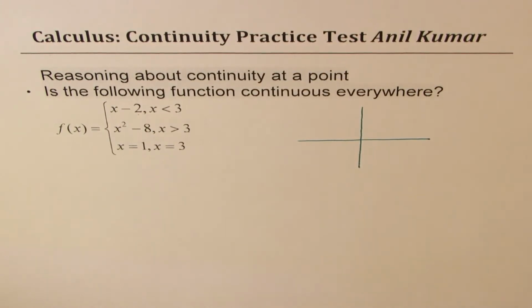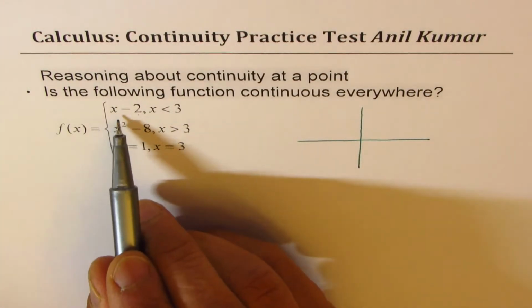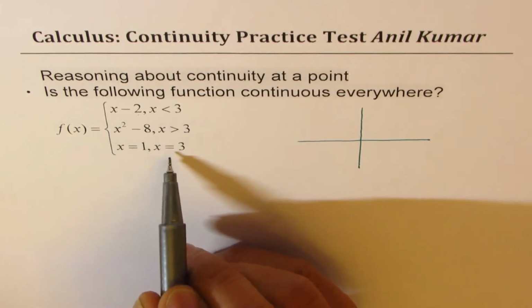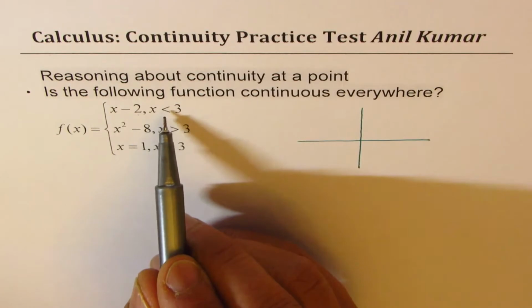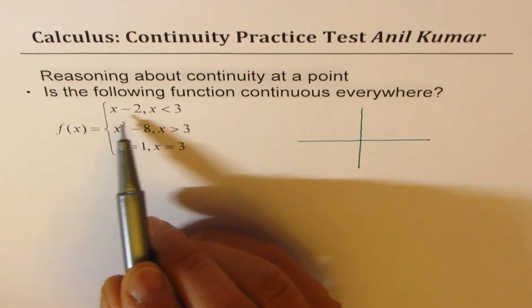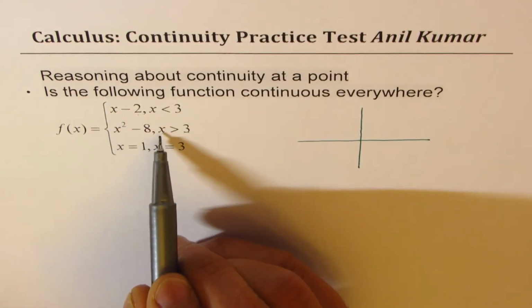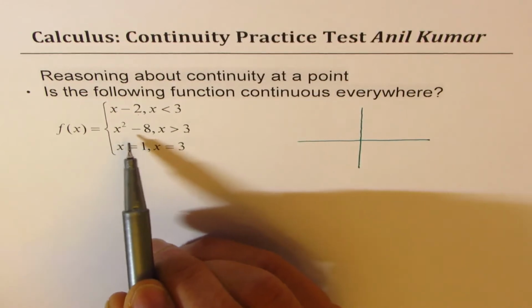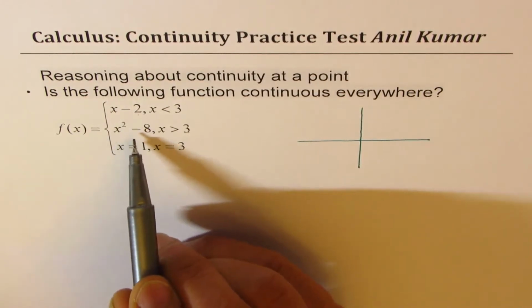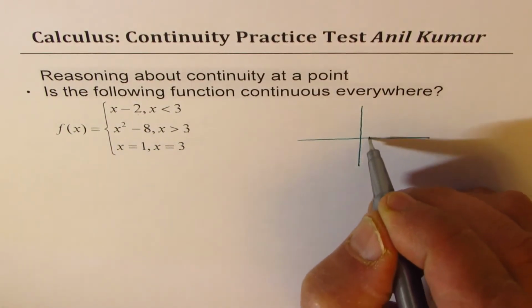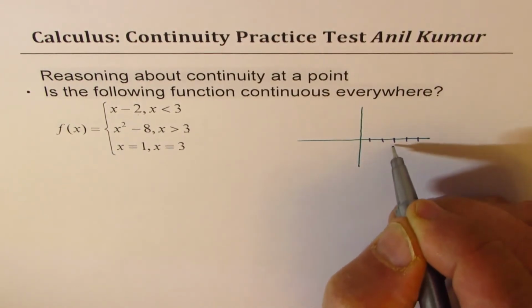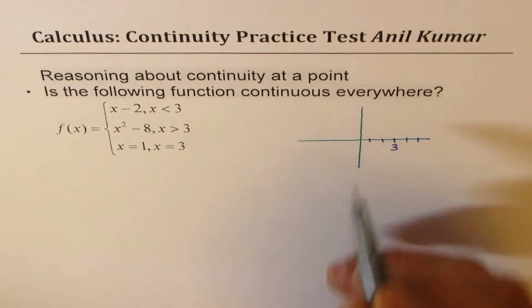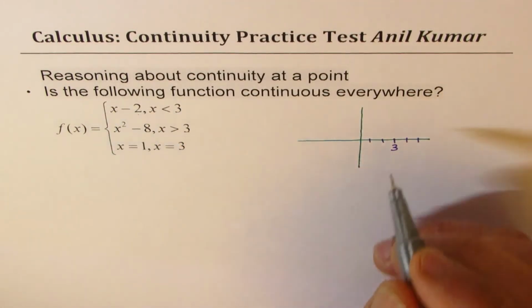So what we are given here is that at the point 3, the function has a value 1. When we are talking about less than 3, it's a linear function, x minus 2. For x greater than 3, it is a parabola, x squared minus 8. So let's say this is 1, this is 2, this is 3, let's say 4, 5. So this point is 3 for us. And let me draw the first function.